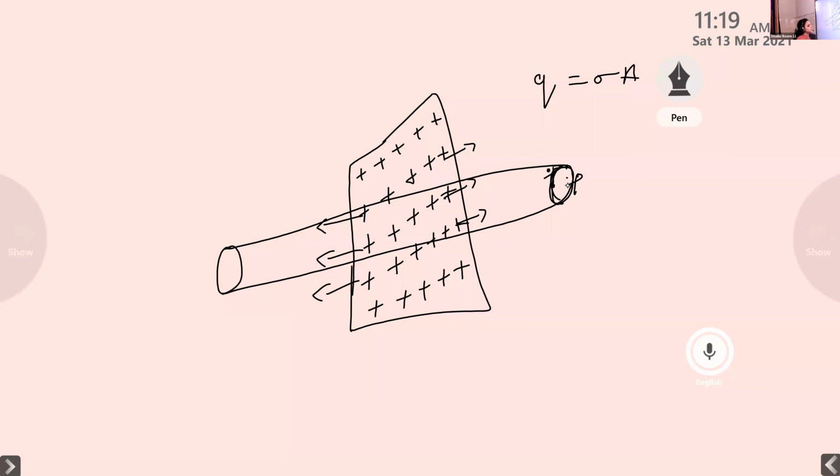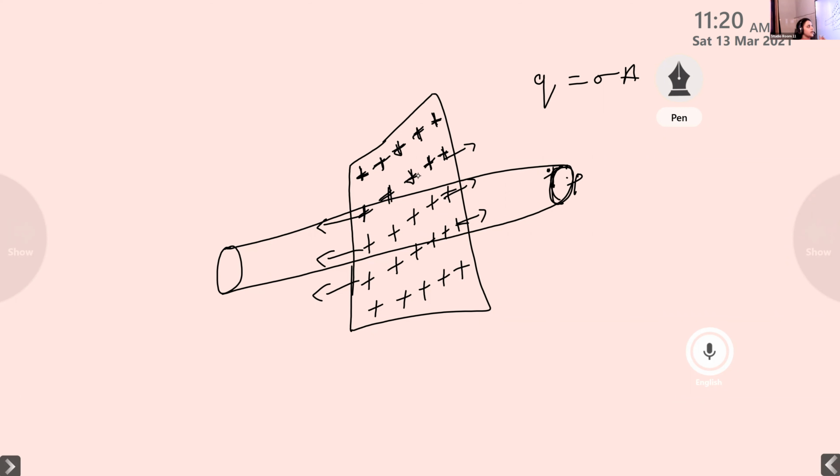Where are we placing the charge? We can place the charge at any point inside this plane sheet, but after some time this charge is uniformly distributed on its surface. We have already studied the properties of charges: charge can neither be created nor destroyed, it can only be transferred from one medium to another. And after some time it is uniformly distributed on the surface of this conductor.